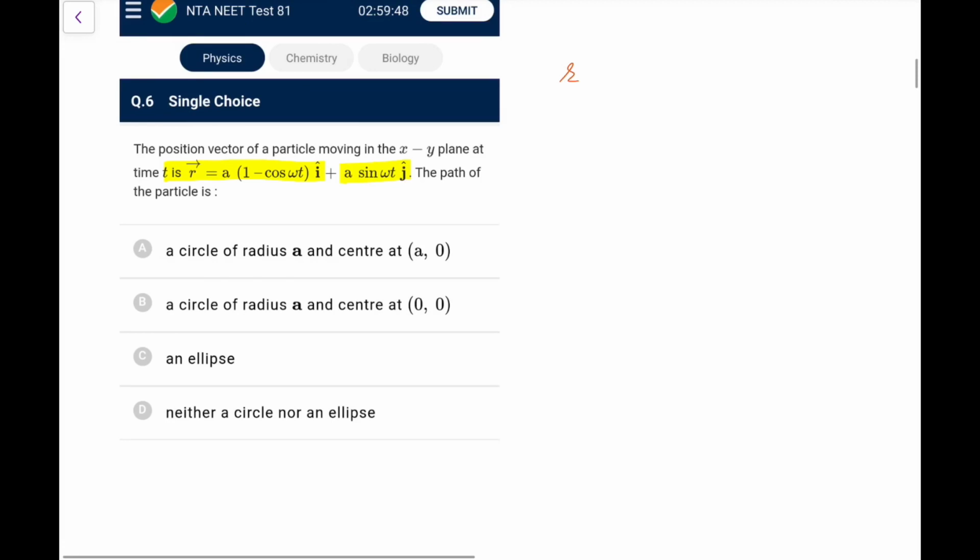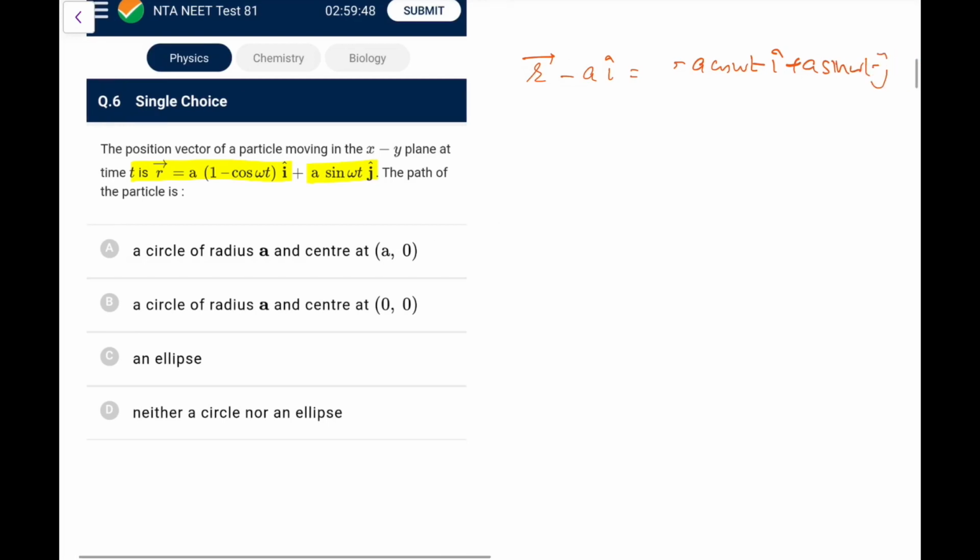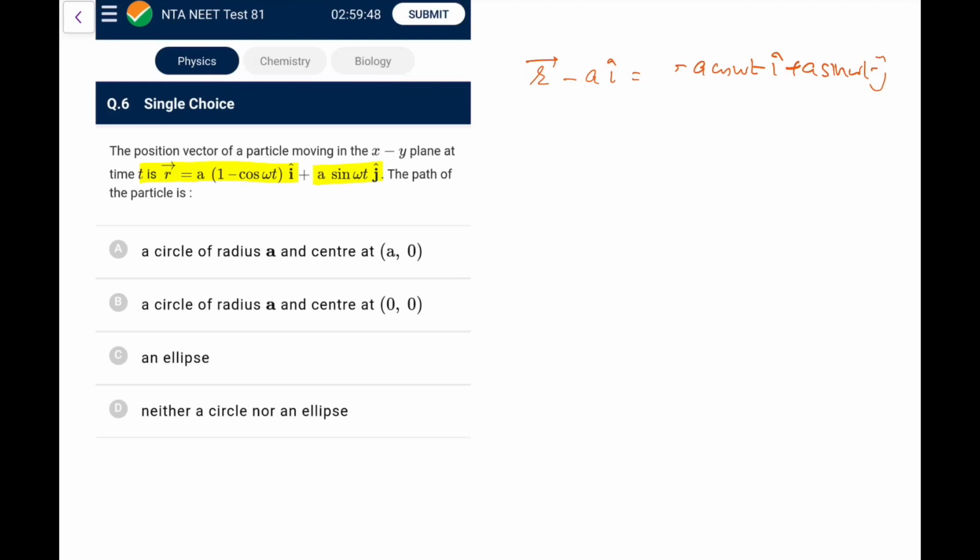So just looking by observation, what I can make out, I can say r minus a i cap would be equal to minus a cos omega t i cap plus a sin omega t j cap. That is what we can make out. So directly, by analysis, it would be a circle with center at a i cap, that is center at (a, 0). And if you check, the x coordinate's maximum value will be 2a and minimum value would be 0. So 0 to 2a, and it is a, so it will go like this. So it is going to be a circle of radius a with center at (a, 0). So go for option A.